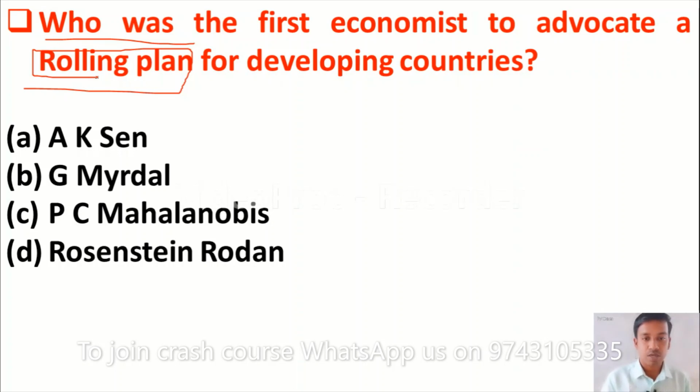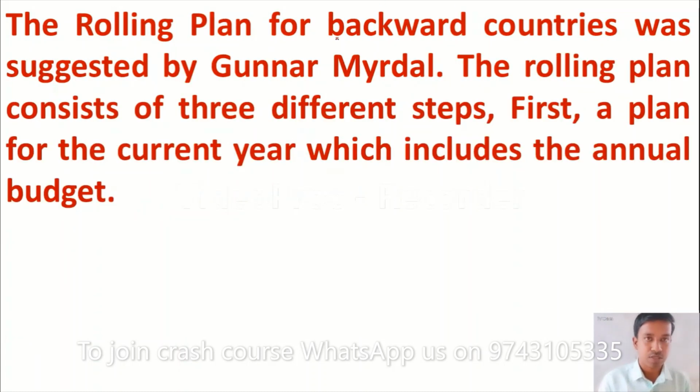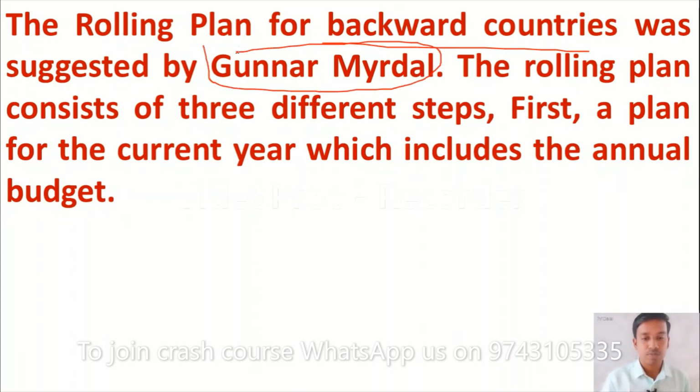I hope you know this answer because this is a very easy question. The rolling plan is advocated by Gunnar Myrdal, so option B is the correct answer. The rolling plan for backward or developing countries was suggested by Gunnar Myrdal. Please remember, it consists of 3 different steps.